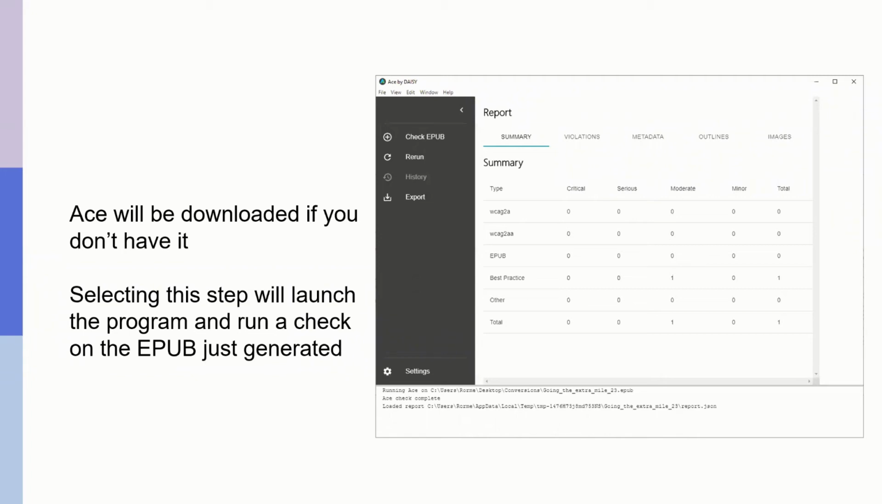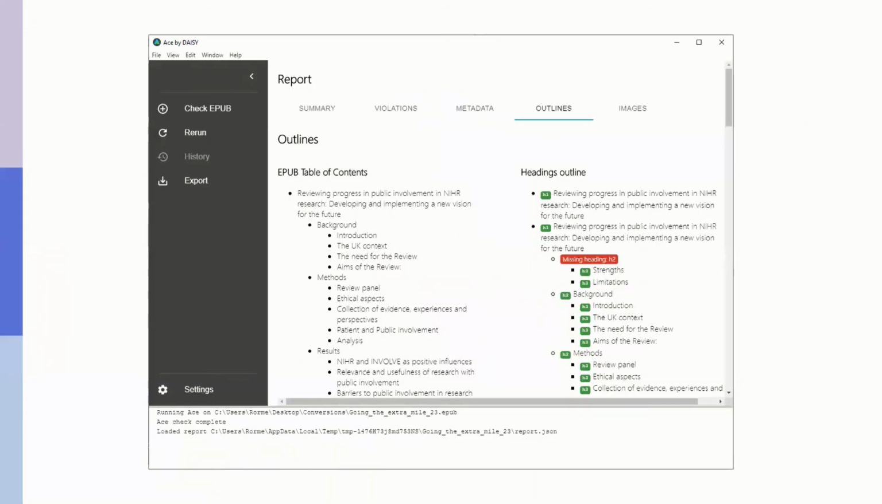Actually, on the EPUB I've generated here, it's telling me that I have a moderate issue in terms of best practice. So if I were to click on the Outlines tab, I can see that what's happening here is that there was a missing heading H2. And of course, what I don't want to do is try and fix that in the EPUB. I want to fix it in the Word document and then go through the process again. But we might find that ACE finds another error, in which case we would follow the appropriate instructions.